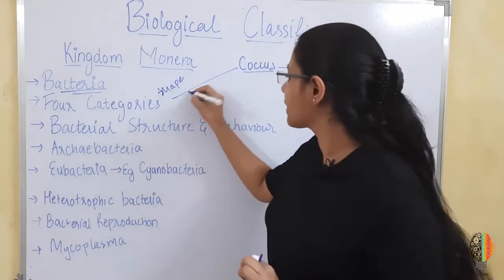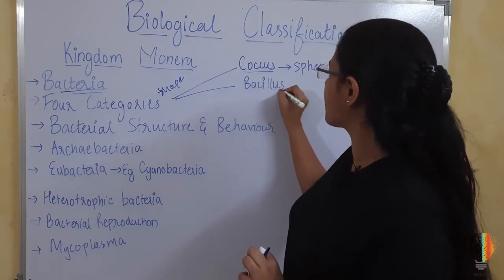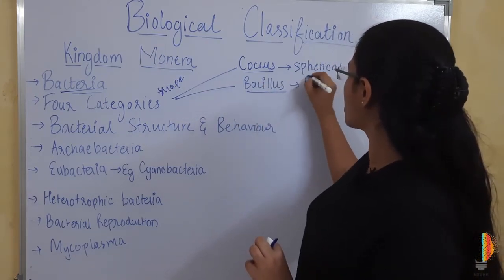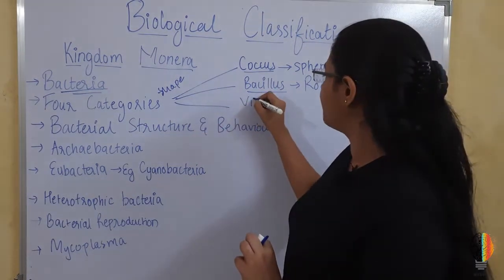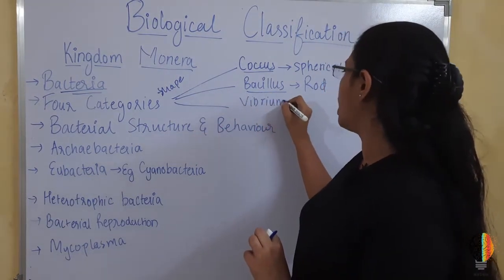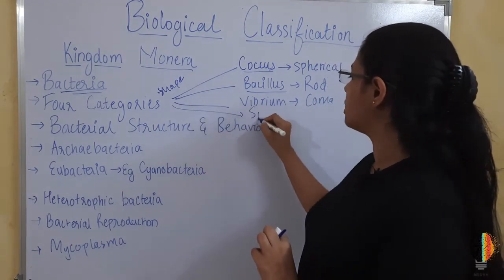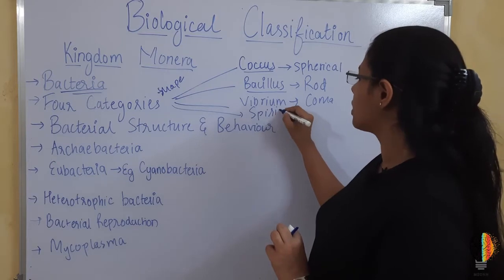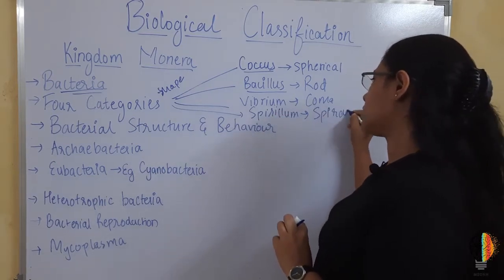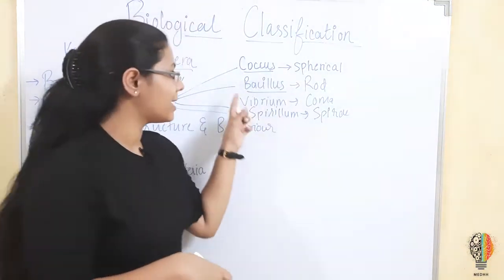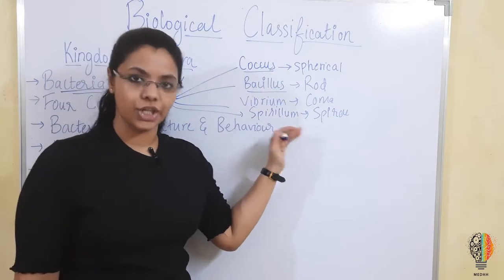Spherical in shape. Then bacillus, meaning rod shaped. Vibrium means comma shaped, and spirillum, the word itself tells you, is spiral shaped. So you can see how the categorization is done. It is done on the basis of its shape.